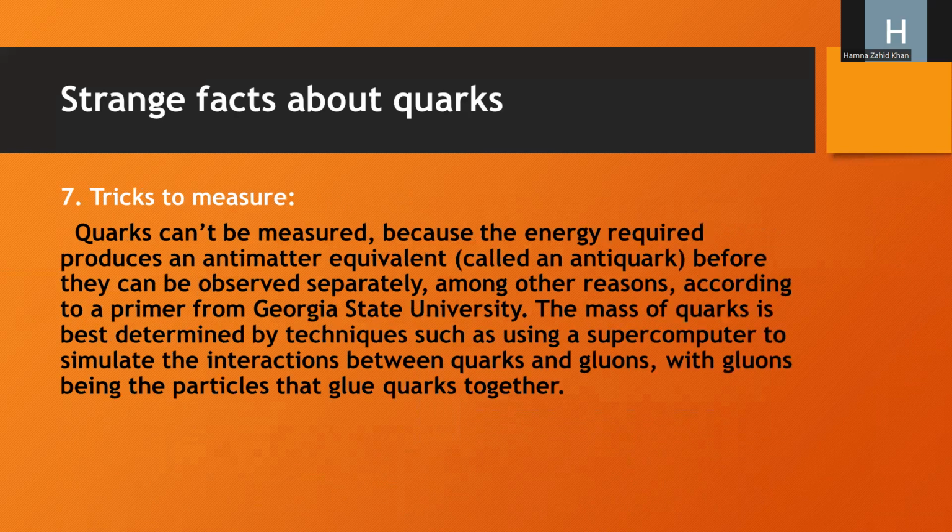Tricks to measure. This is also one strange fact about the universe. Quarks cannot be measured because the energy required produces an antimatter equivalent called an antiquark before they can be observed separately, among other reasons. According to a primer from Georgia State University, the mass of quarks is best determined by techniques such as using a supercomputer to simulate interaction between quarks and gluons, with gluons being the particles that glue quarks together.